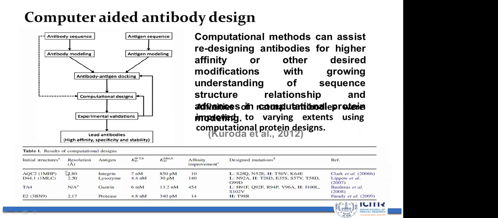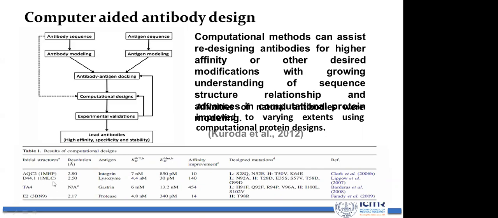Okay, these are the successful examples of lead antibody identification. You can see that this is a crystal structure, and in wild type the binding affinity is in the 7 nanomolar range, but after computer-aided antibody design you can find the binding affinity is in the picomolar range. There is a 10-fold improvement in affinity after these changes in the paratope region.